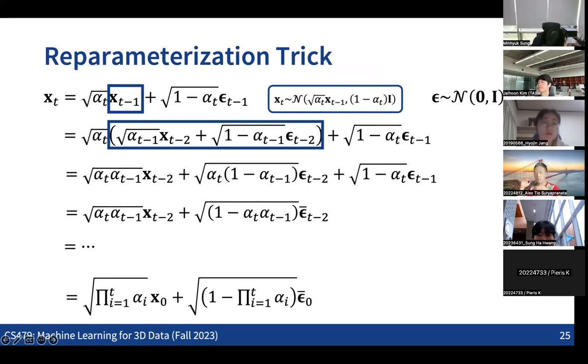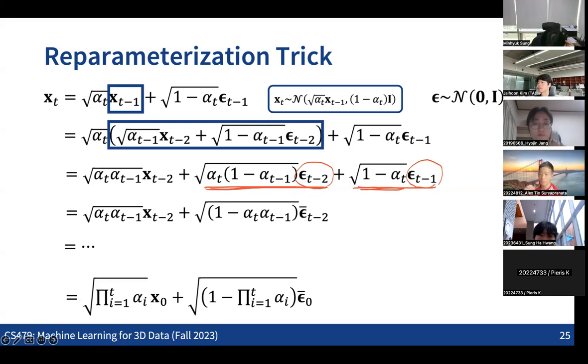And then we can also rewrite the xt minus 1 in the same way. It's basically rewriting xt minus 1 as a sample, represented as the mean plus variance times the unit Gaussian noise. Just rewriting this way. Now we have two Gaussian samples, epsilon t minus 2 and epsilon t minus 1, which are two different Gaussian samples whose variance is scaled in this way, right?